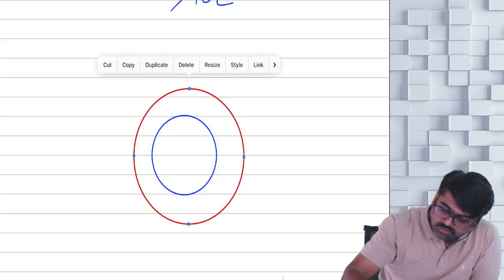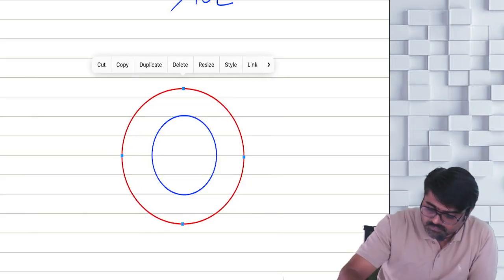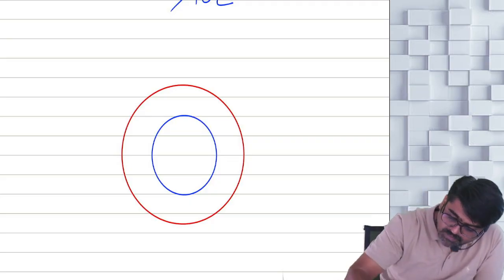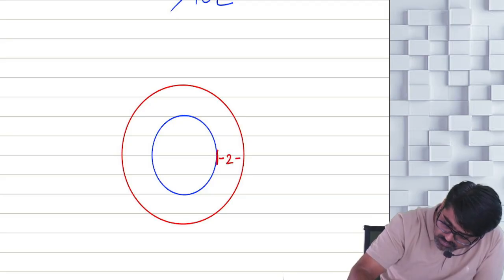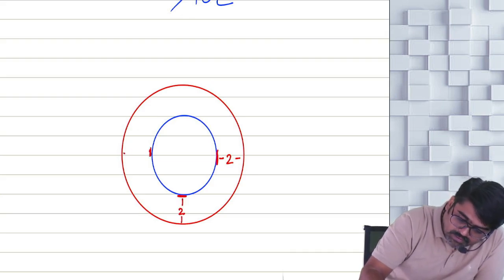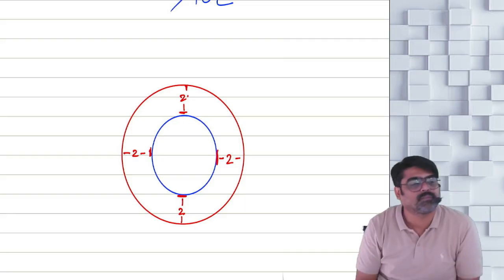And the land which falls 2 kilometers away, how many kilometers? 2 kilometers from the local limits. Meaning, this is the local limits. From here, 2 kilometers. This is the local limit. Here, 2 kilometers. Here, 2 kilometers. Yes or no?